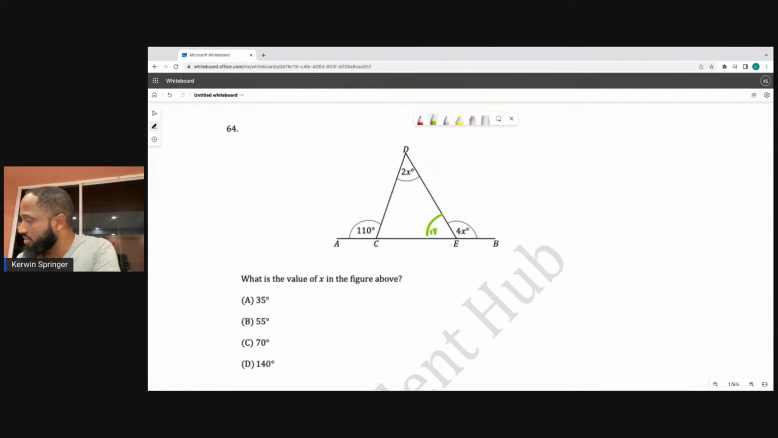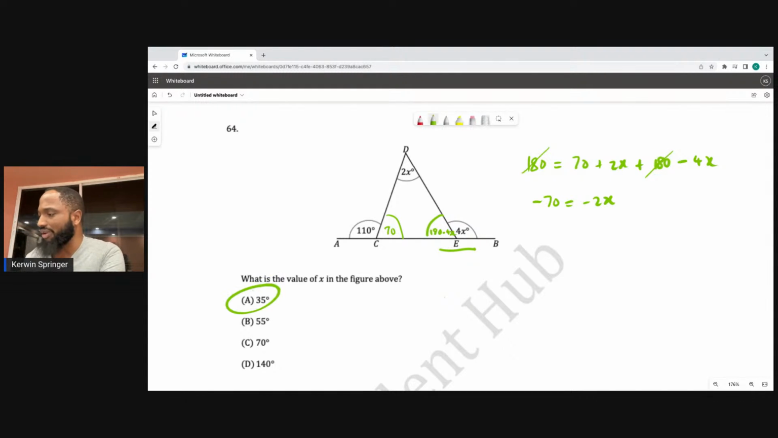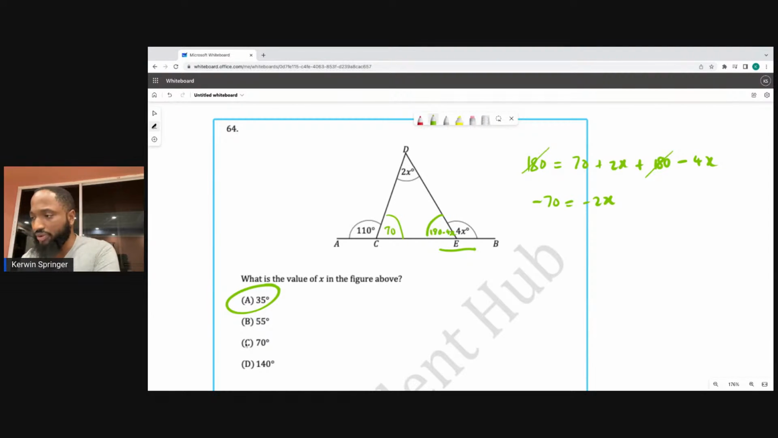What is the value of X in the figure above? This is 180 minus 4X, right? And this here is 70, right? So 180 is equal to 70 plus 2X plus 180 minus 4X, because this is angles in a straight line. So the 180 cancels, 70 comes across, and you have negative 2X finishing off here. So this is 35. You can double check by resubstituting and hopefully you get 35 there.